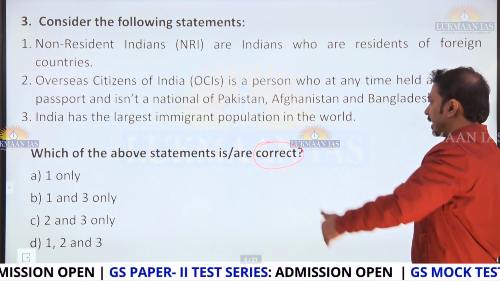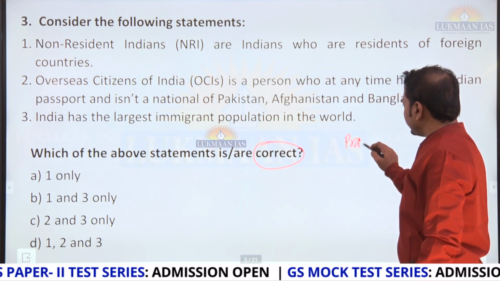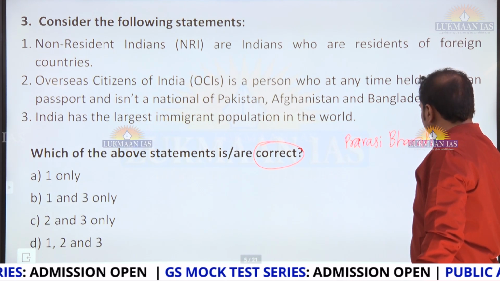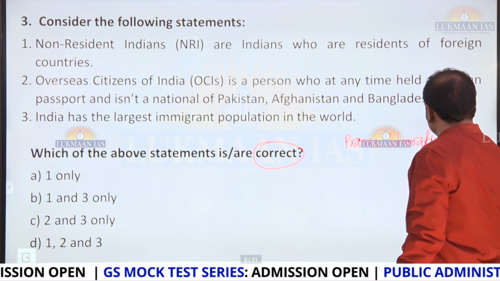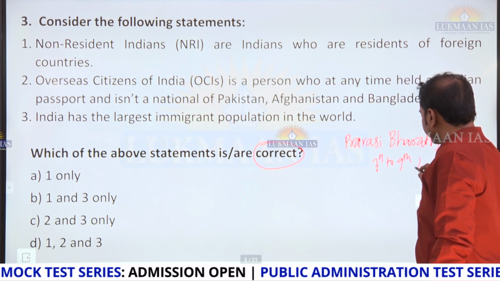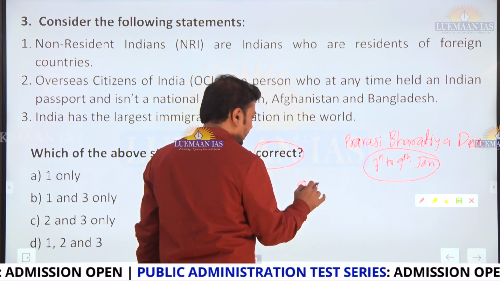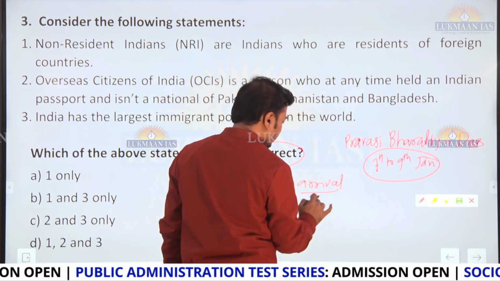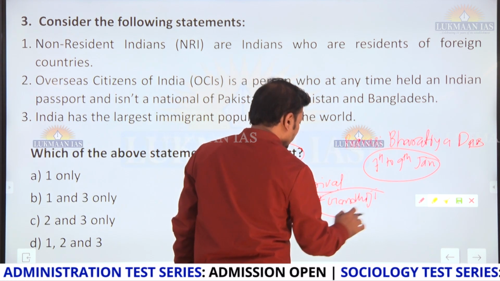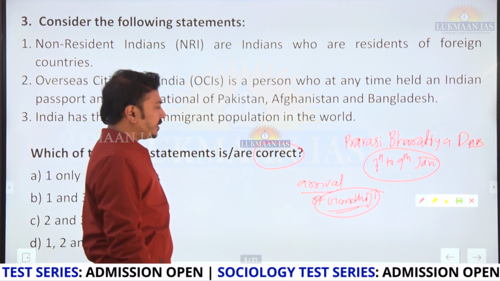Now, why are NRI, OCI in news? Because Pravasi Bharatiya Divas is being celebrated. Pravasi Bharatiya Divas is celebrated between 7th to 9th of January to mark the arrival of Gandhiji from South Africa. Okay, so we can say that this is how the Pravasi Bharatiya Divas is celebrated, and